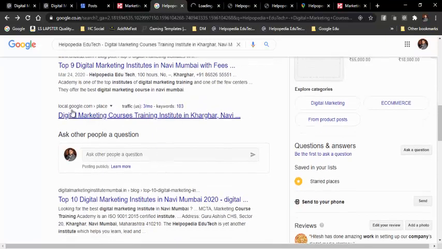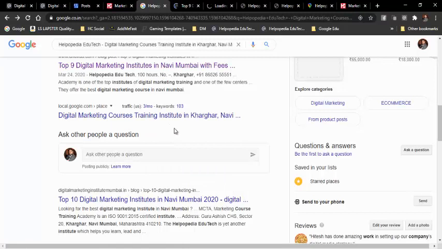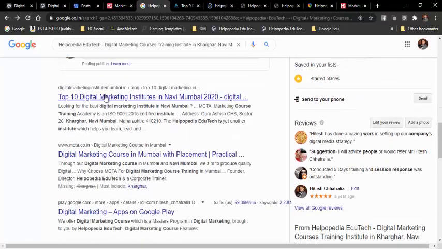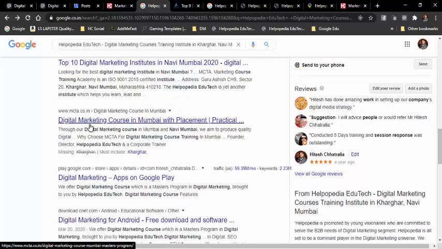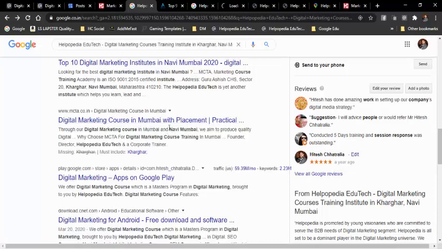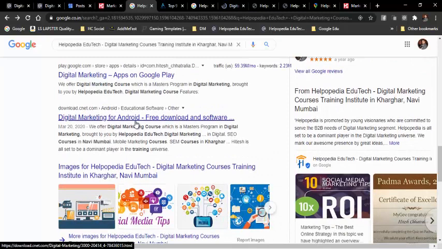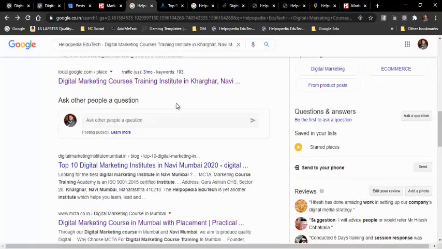So like this, on Google also, local.google.com places, over there also it is coming up. Then over here, digital marketing institutes Navi Mumbai, over there also you can see my name is coming up. See over here, Guru Ashish Complex, so it is coming up over here. So like this, by doing off-page SEO, you are getting 100% results with the help of all those websites. So those were the first two options with which we were getting guaranteed results.